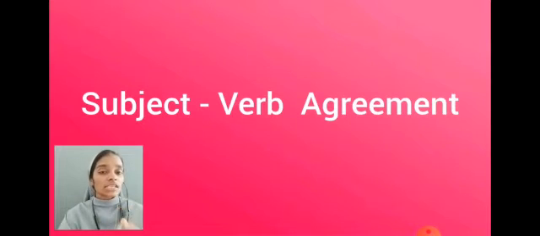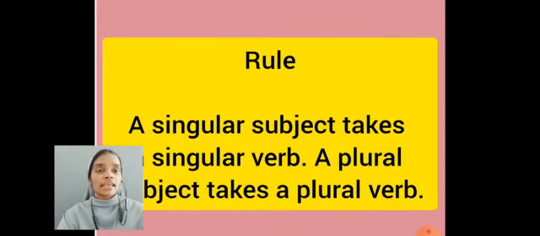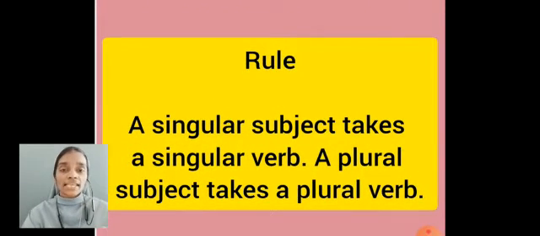Here, subject-verb agreement means the subject and verb must be in the correct form. So, we will see the rule. A singular subject takes a singular verb. A plural subject takes a plural verb. That is the rule.